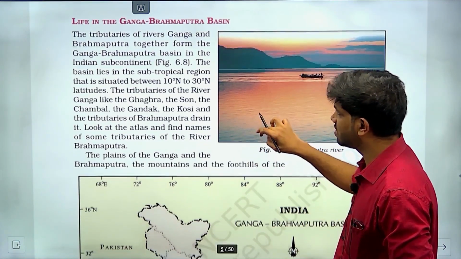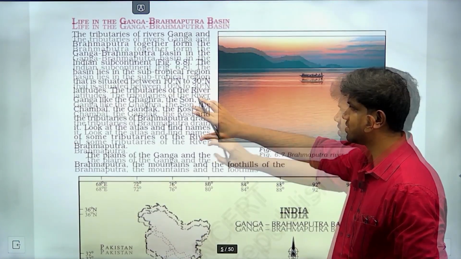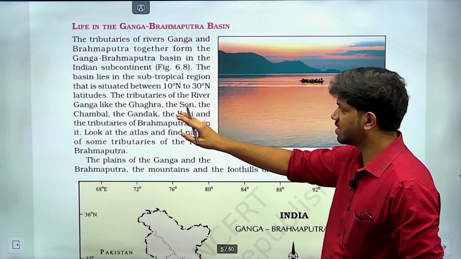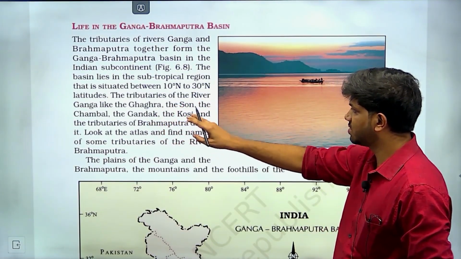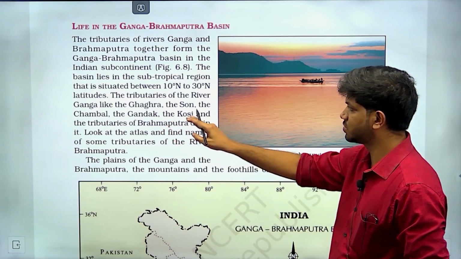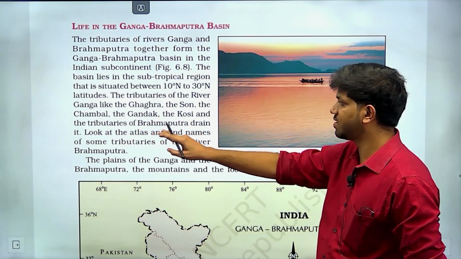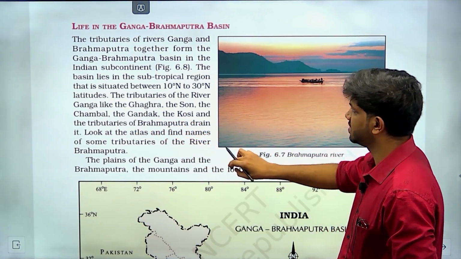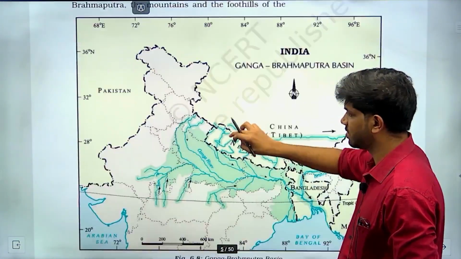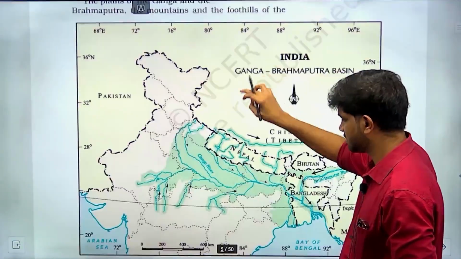In NCERT they have given the tributaries of river Ganga, like the Ghagra, the Son, the Chambal, Gandak, Kosi, and the tributaries of Brahmaputra drain into it, the Ganga-Brahmaputra basin.